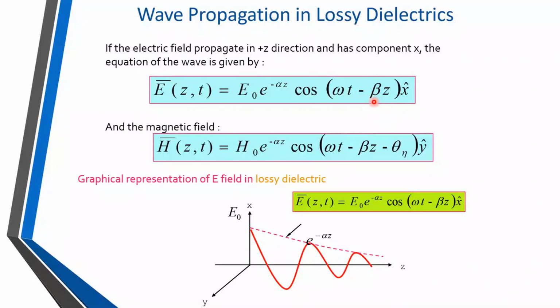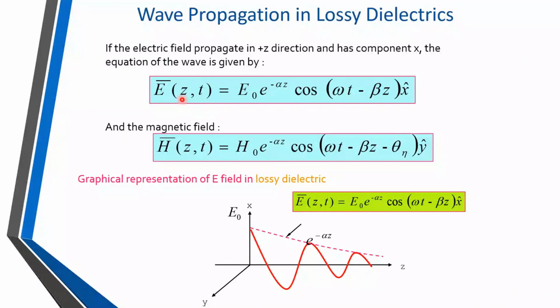And for the magnetic field, a similar solution will be there, but the magnetic field will have some phase shift of theta n, because the magnetic field has a tendency that it will not reverse immediately. The field will be saturated and it is not reversing at the same instant when the electric field is reversing or changing its direction. Because of that, some phase difference will be indicated, and that phase difference is indicated by theta n, which is also called the loss angle.